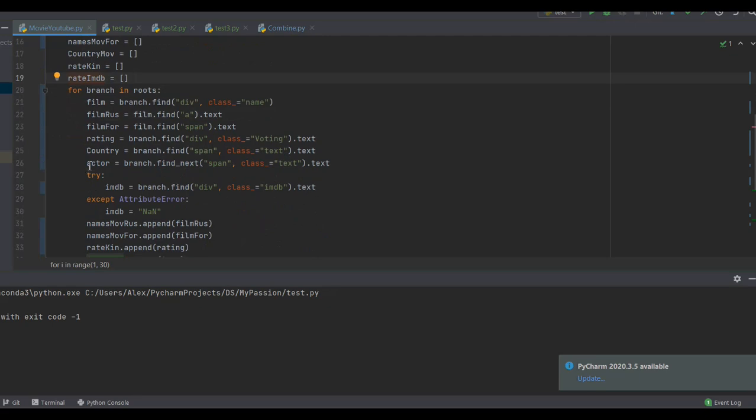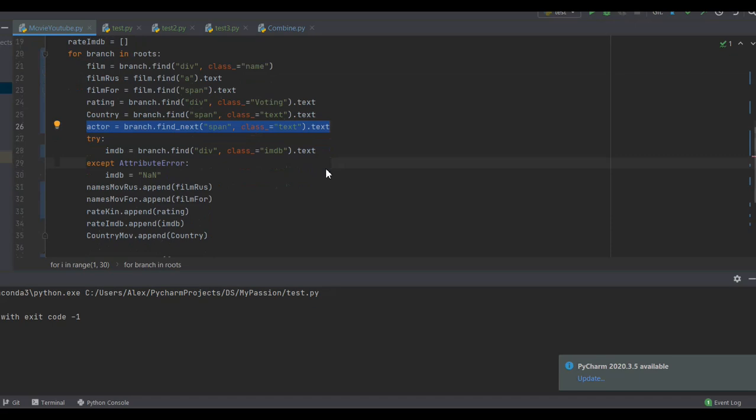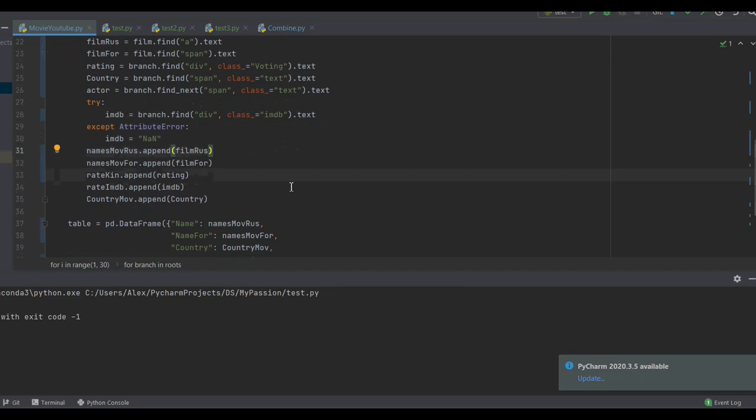Here, the next sibling method will help us find the next one. Okay, here we can see that I got an error, because not every film in my country has an international rating. Therefore, where it does not exist, I inserted an empty value. And that's all. Next, we form our list and create a table using the Pandas library.